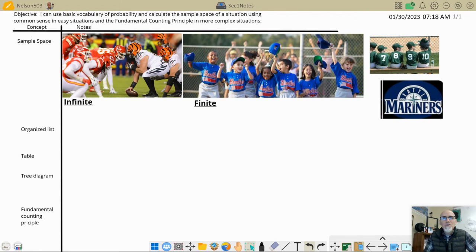Hey, folks, in chapter 7, we're going to study probability. Probability relies on us getting an accurate count of how events could happen. How many different ways could something occur? And so there's a fair amount of vocabulary we've got to manage in this chapter.